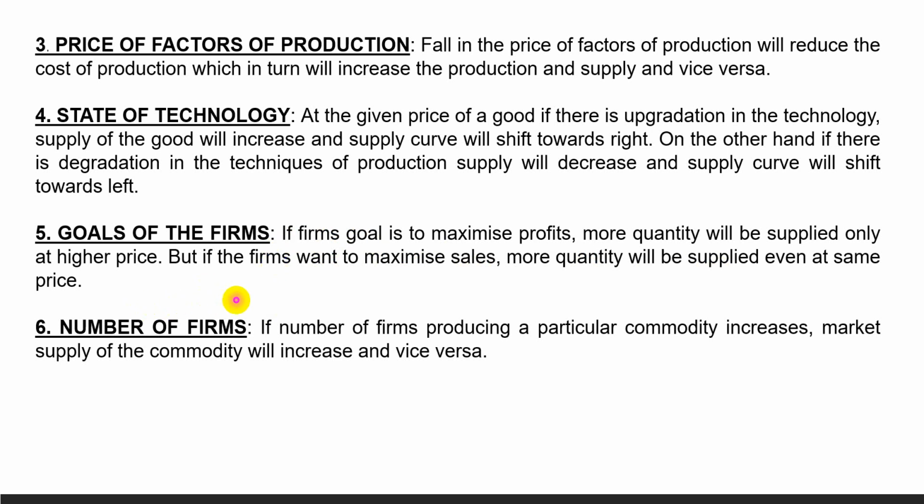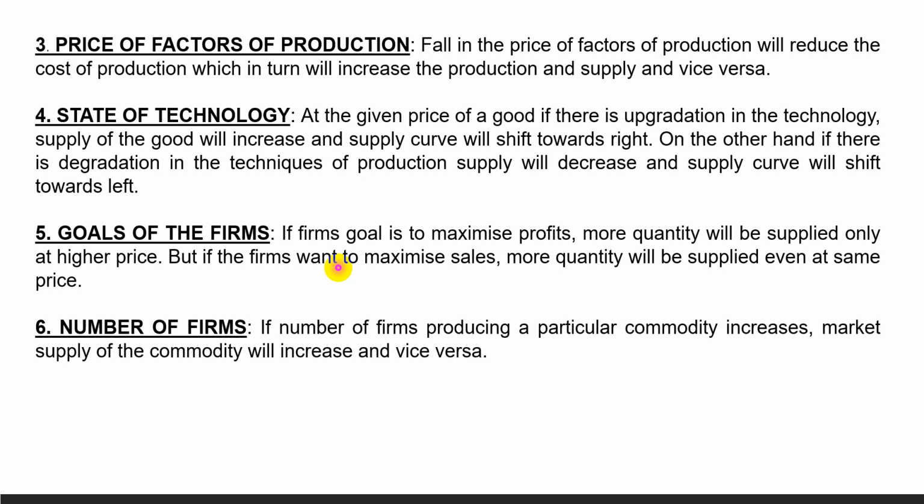Number of farms. If the number of farms producing a particular commodity increases, market supply of the commodity will increase. When the existing farms of an industry are making huge profits, new farms may enter the industry and the total production and supply will thus increase and the supply curve will shift towards right.